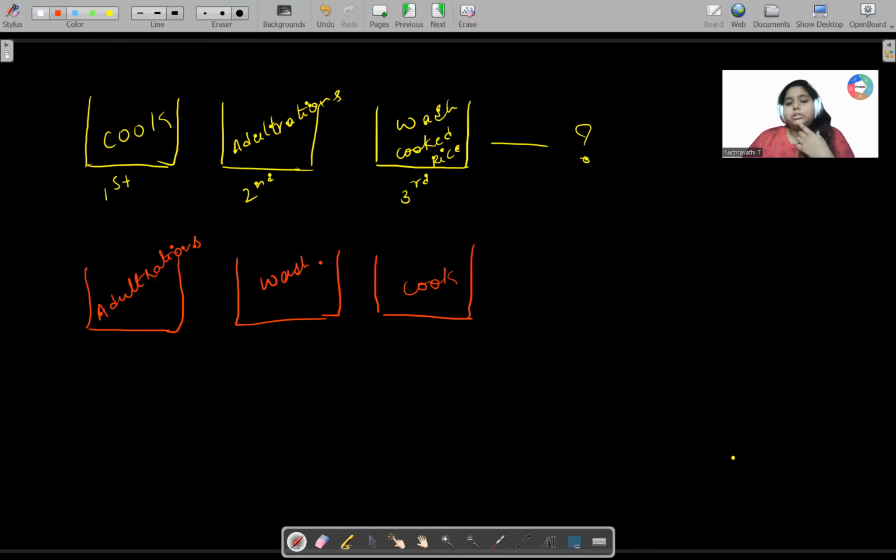So let me tell you. To bring it to this procedure, what you have done here is you're just exchanging the things. You're bringing this over to the middle, this over to first, and this over to last. Something like exchanging or rearranging is happening here between my procedure and your procedure. So your procedure is definitely correct, and I will go with this procedure. Okay, now let me ask you for another example.